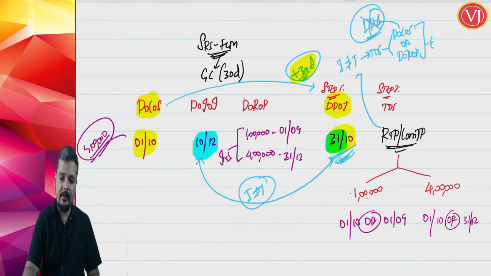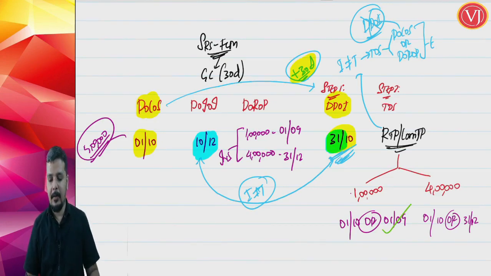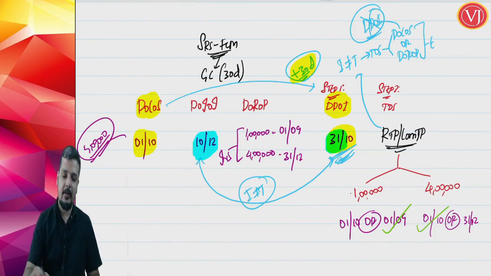So in the first scenario, date of completion of service is 1st of October or date of receipt of payment of 1 lakh is 1st of September. The answer is 1st of September. And in the second scenario, date of completion of service is 1st of October or date of receipt of 4 lakhs, which is on 31st of December. So the answer will be that. You have to understand that.